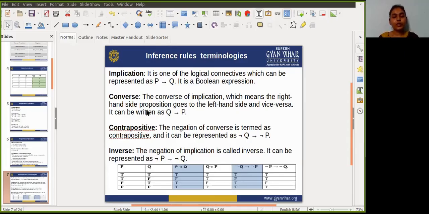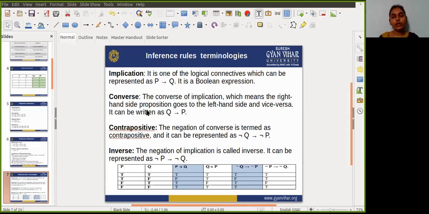First understand what is implication. Implication is one of the logical connectives which can be represented as P implies Q. It is a Boolean expression. And what is converse? The converse of an implication means that the right hand side proposition goes to the left hand side and vice versa.